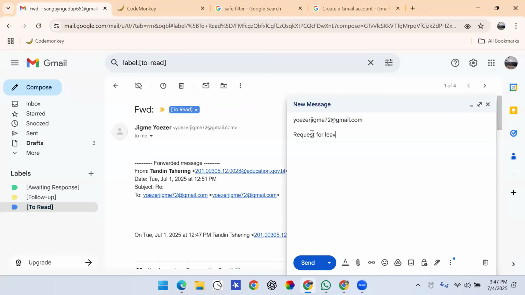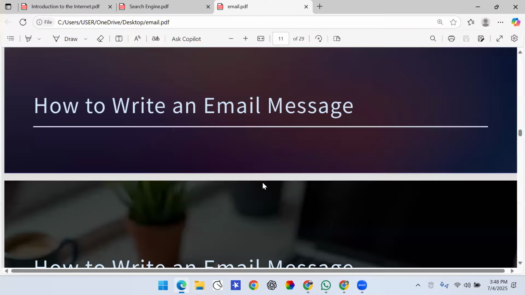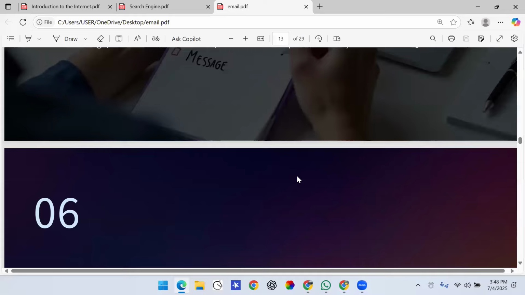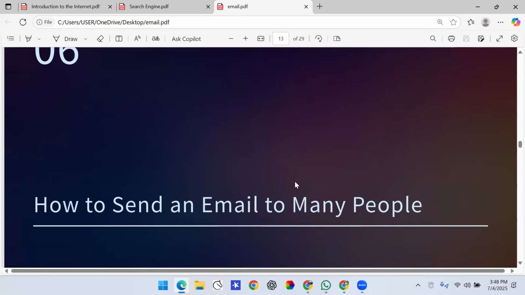Request for leave, and then you can add further information over here. And what I can do is, I can send that email to him. So I just have to press here, and then I will have sent my email to him. So it's really simple, right? So this is how you send an email message.